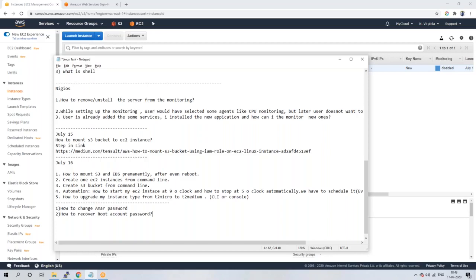Now, the third one. I have S3 buckets, guys. Let's assume that I created an IAM user Amar and gave S3 full access. In that case, Amar can see all the S3 buckets.